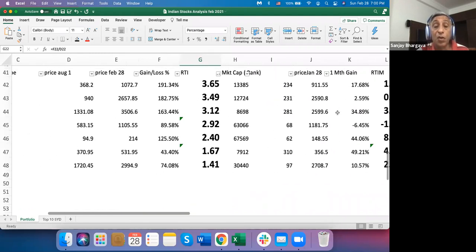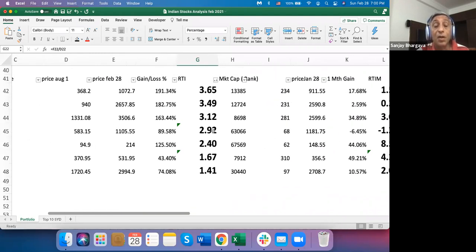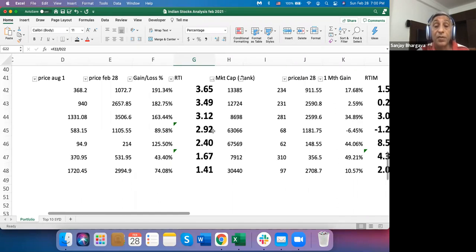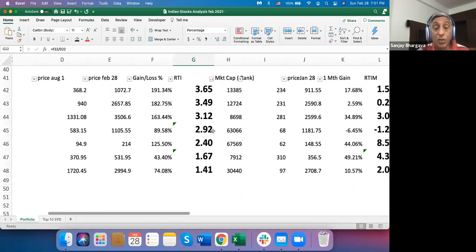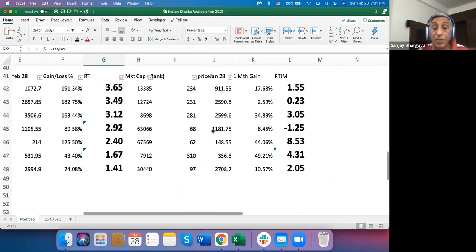Now if you see this stock, it has done 2.92 times better than the index in this period from August 1 to February 28th. But recently, it is down 1.25 times. So now this could tell me something. I can examine whether this is a fundamental company, and why it is down, if I like it. And it can help me set the price targets on how I would like to buy these stocks.